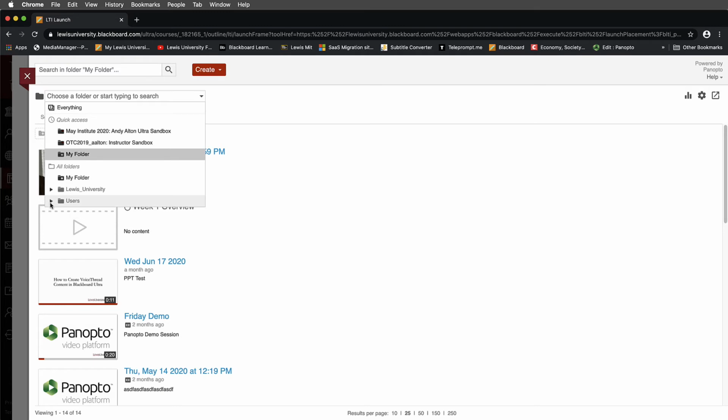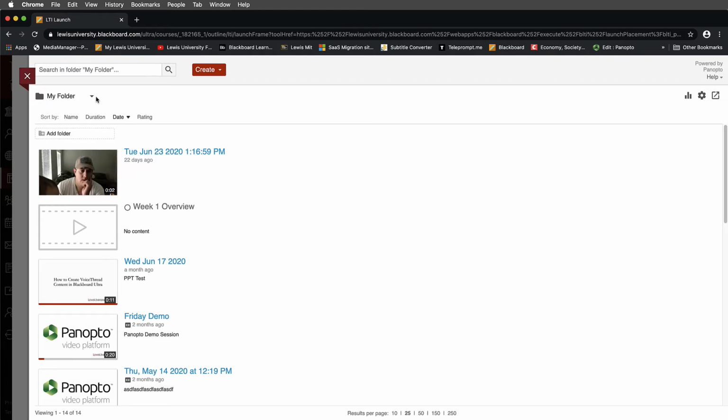What I really want to do now is, instead of trying to work in this view, switch gears a little bit and leave the LTI. Notice my browser tab at the top. I want to show you how working inside that Panopto editor, like we talked about, is actually going to be a better way for you to work and manage your videos.